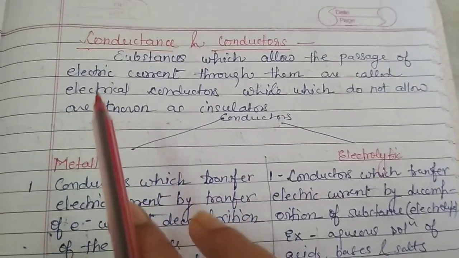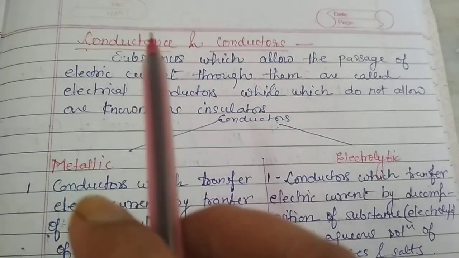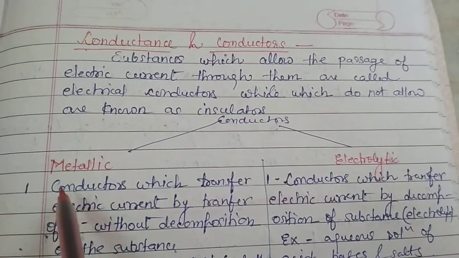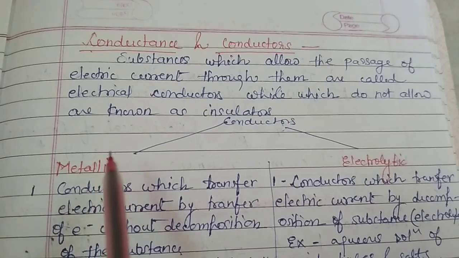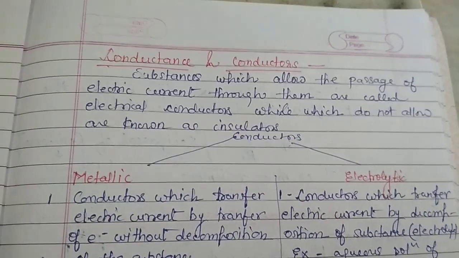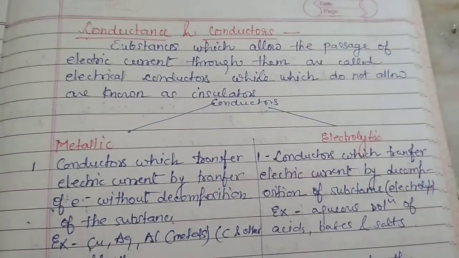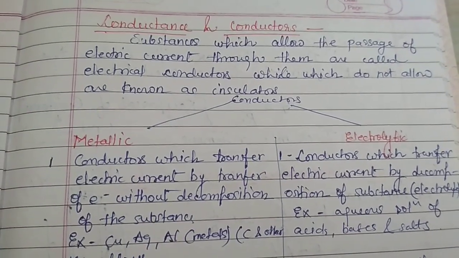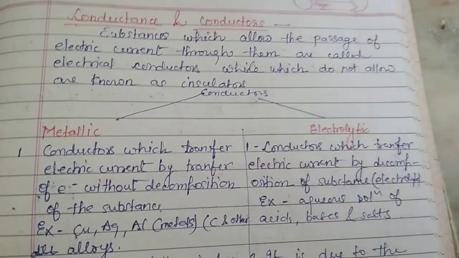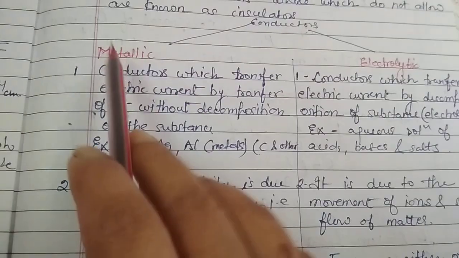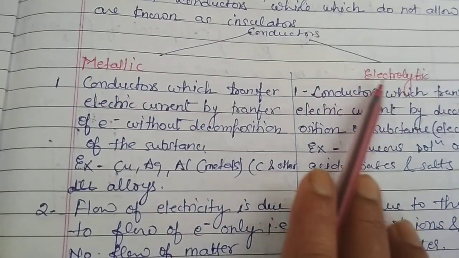We all know that the substances which allow the passage of electric current through them are known as electrical conductors, and those which do not allow the passage of current through them are known as insulators. Now, conductors are of two types: metallic conductors and electrolytic conductors.